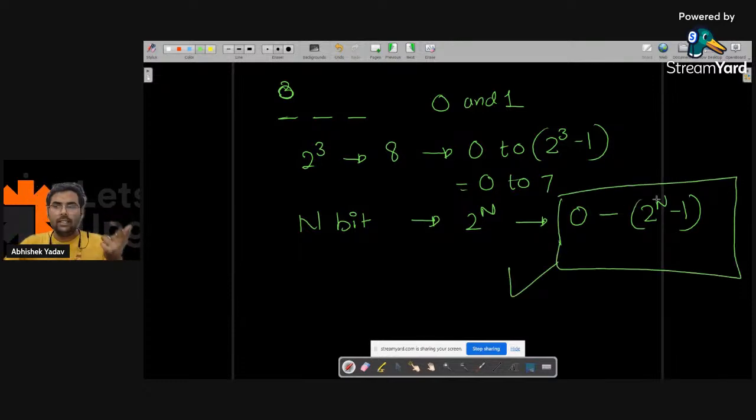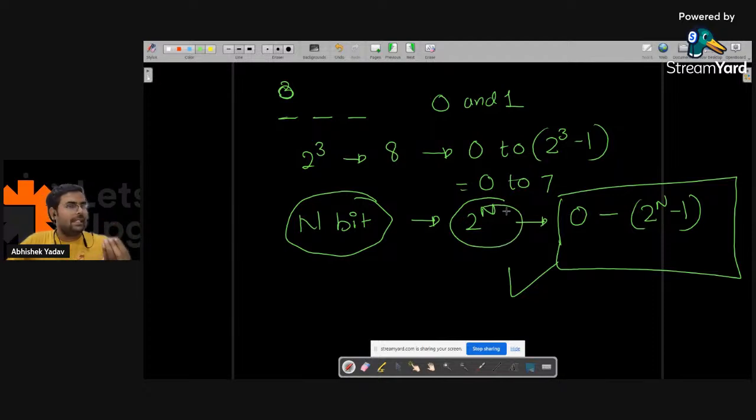From this discussion, we want to draw this conclusion: if I have n bits, I can generate 2 to the power n possible numbers, and these numbers will start from 0 and go till 2 to the power n minus 1. Right, everyone?